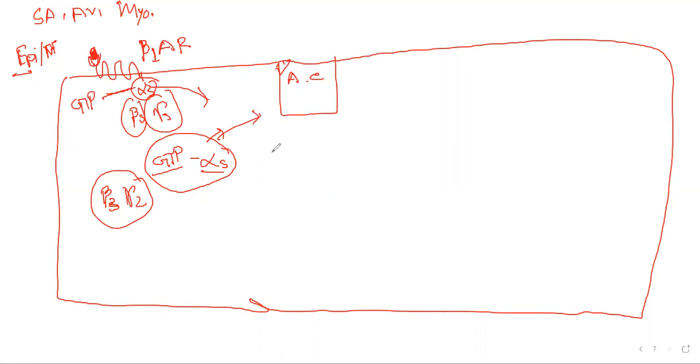Activated adenylyl cyclase acts on ATP and converts the ATP into cyclic AMP.